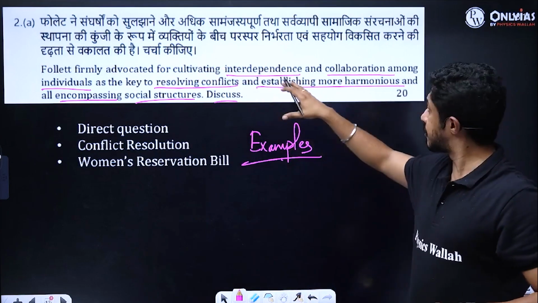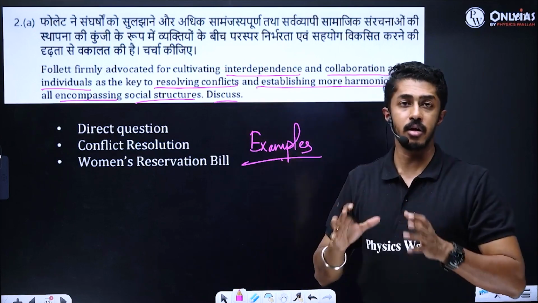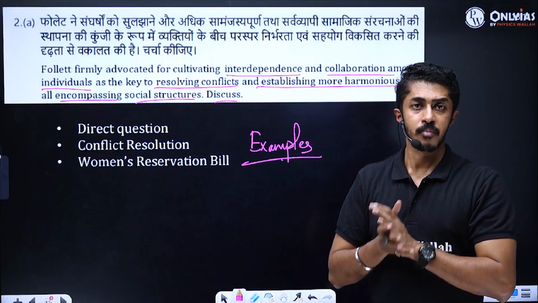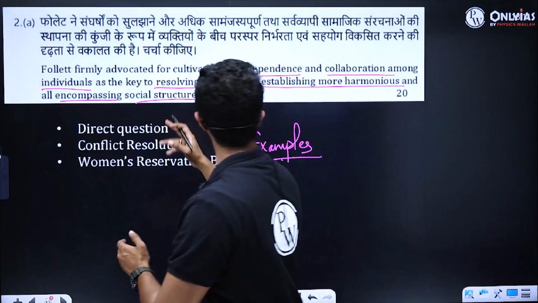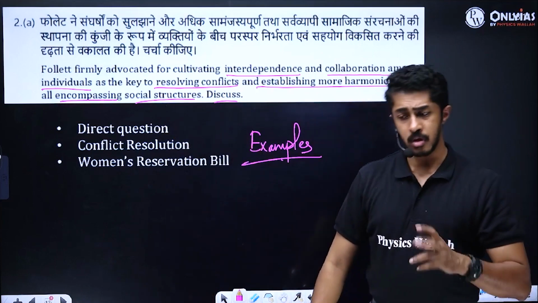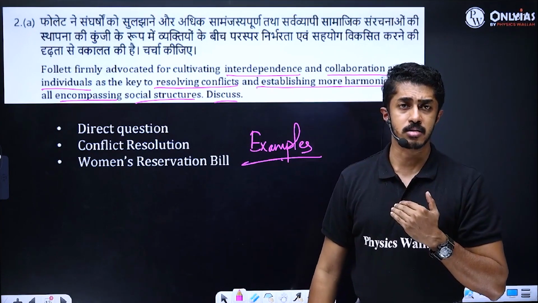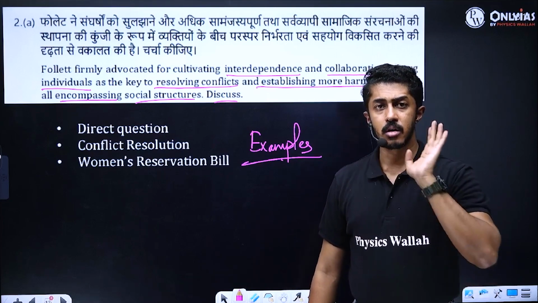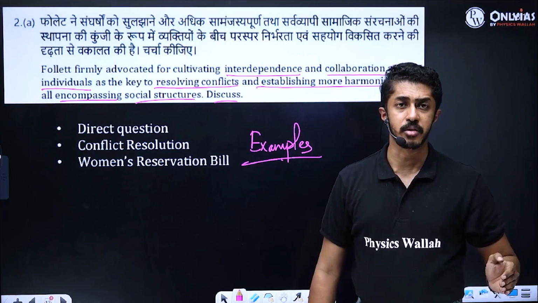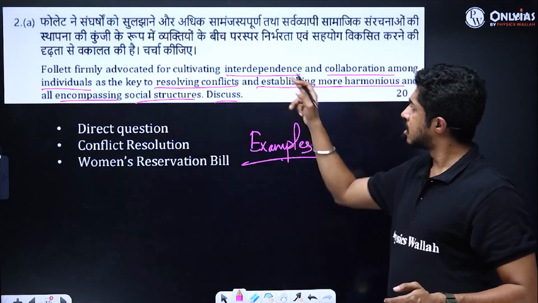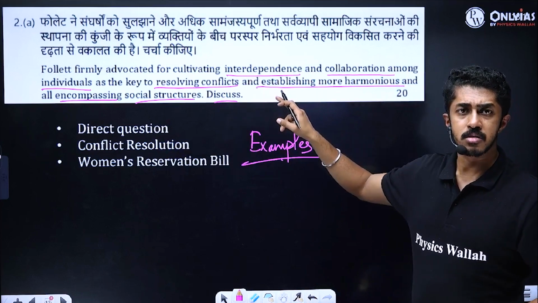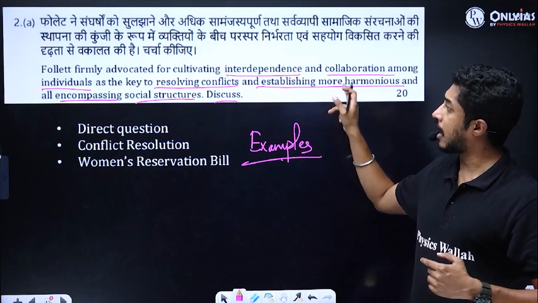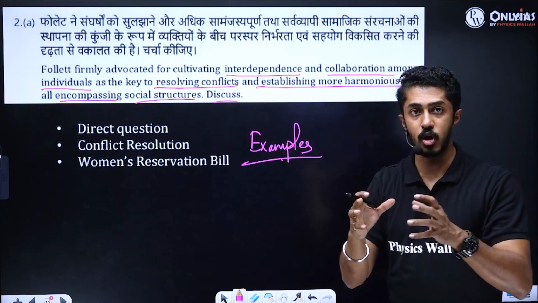How cultivation of interdependence and collaboration is essential for a, what is it? So whichever organization that we are talking about. Clear? So if you don't have that interdependence and collaboration, then what will happen? Then conflicts will arise. So you can give examples of firms laying off their employees because their profit margins reduced. Clearly showing that they did not believe in interdependence. Correct? That is one thing. That is one aspect that you can put up over there. Harmonious and all-encompassing social structures organizations are.